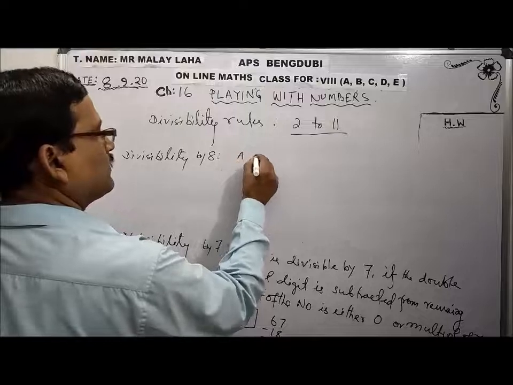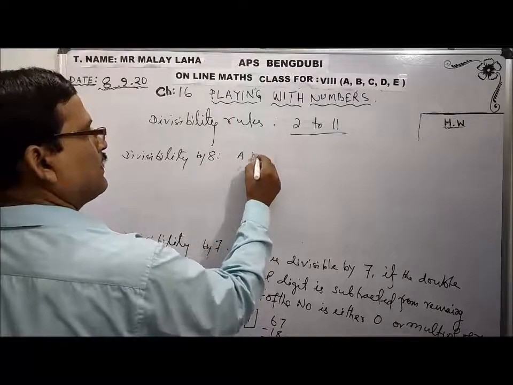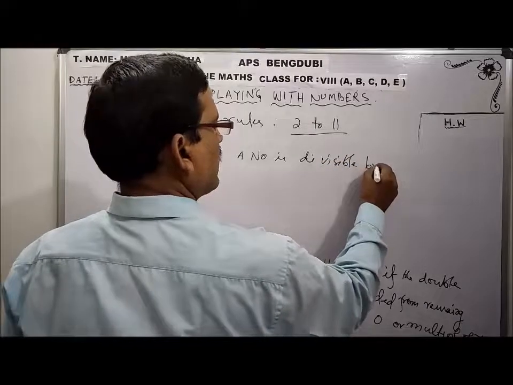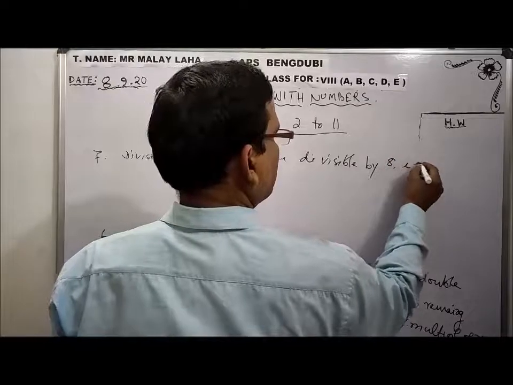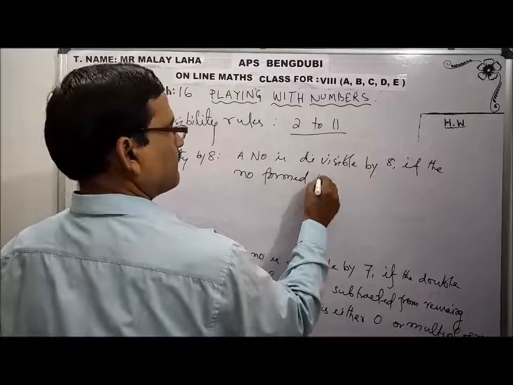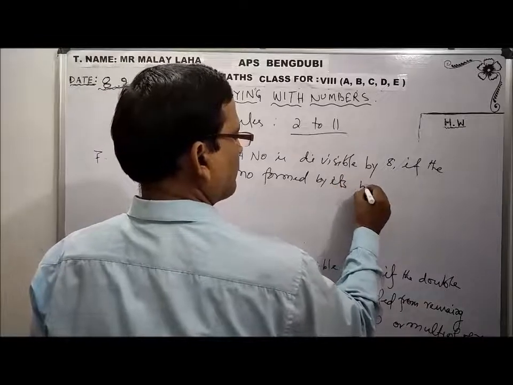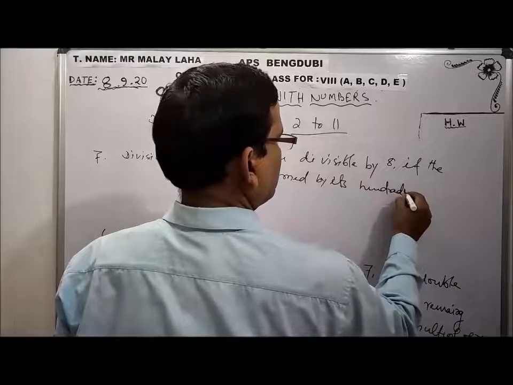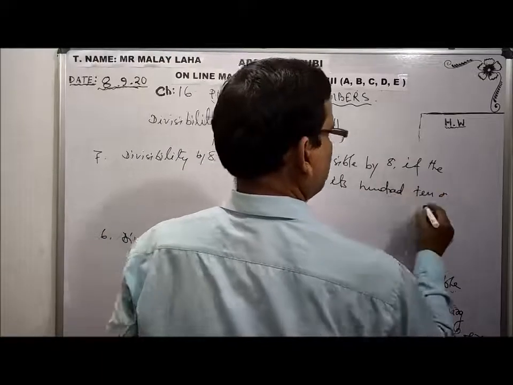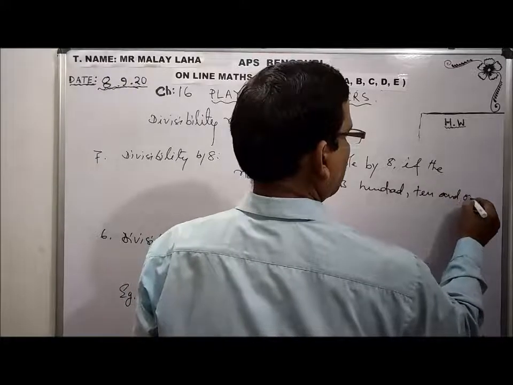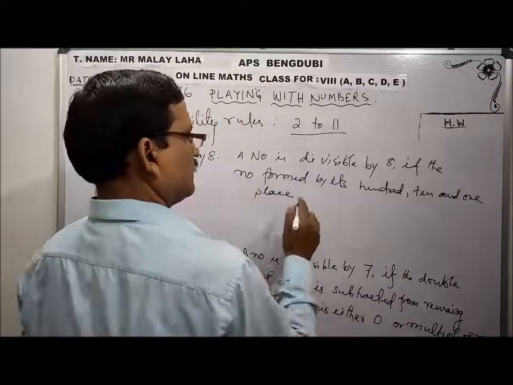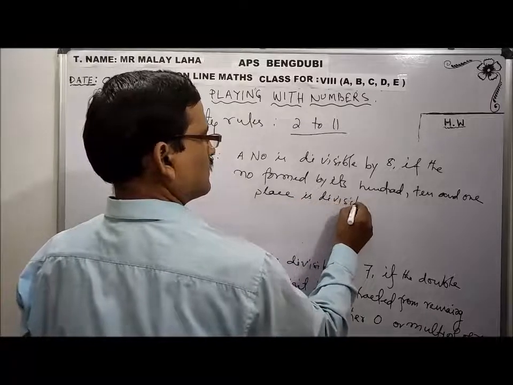So a number is divisible by 8 if the number formed by its 100s, 10s and 1s place is divisible by 8.